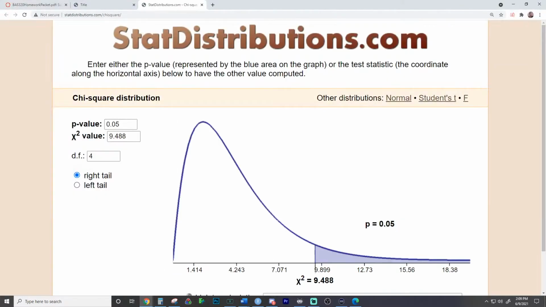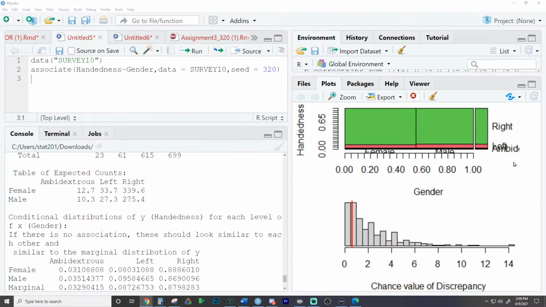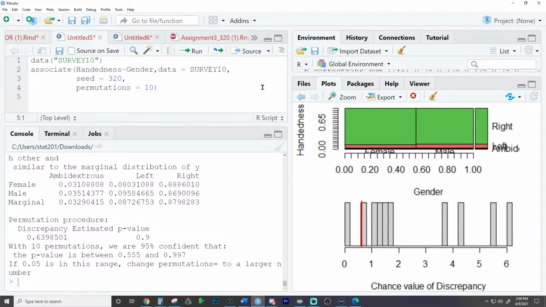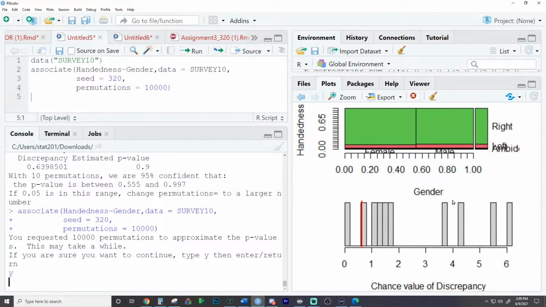The chi-squared distribution, which you see right here being simulated, is going to look a lot like this, which you see goes to about 13. And you look at where ours goes to. Wow, not a coincidence that what we are simulating via permutations, which is non-distributional based, funny enough mimics the distribution and creates the chi-squared. If you don't do a lot of permutations, you won't be able to see it. But we could do 10,000 permutations and let it run, and it's going to simulate what would happen by random chance.